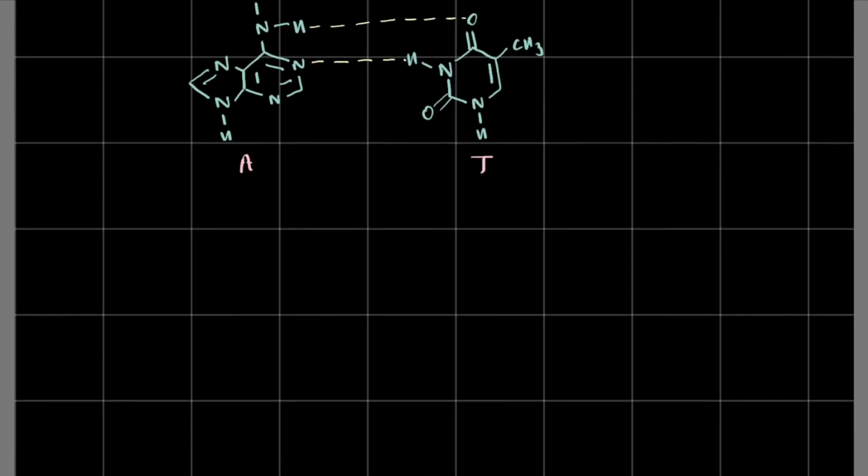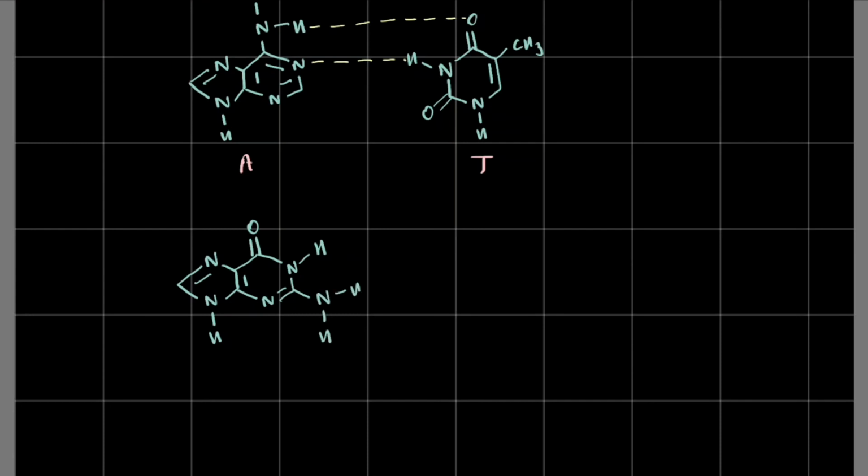Now let's see what's the case with guanine and cytosine. Nitrogen, nitrogen, hydrogen, double bond, nitrogen, nitrogen, double bond, double bond. There's an oxygen here double bonded, and there's a hydrogen bound to the nitrogen, and this is NHH.